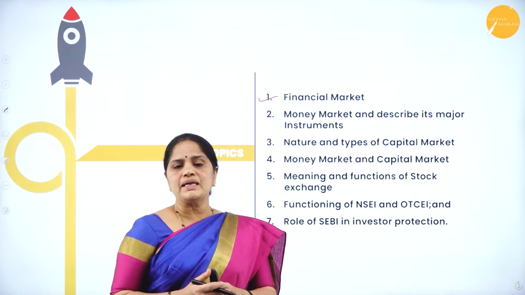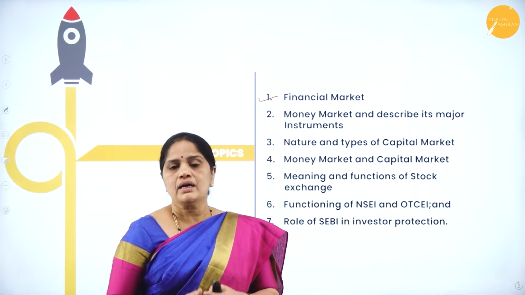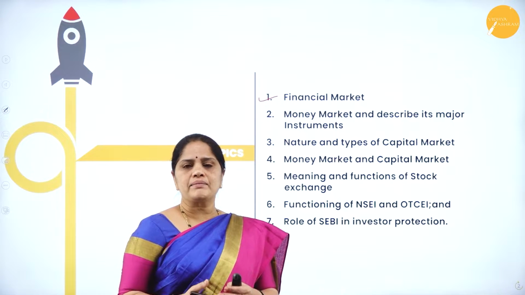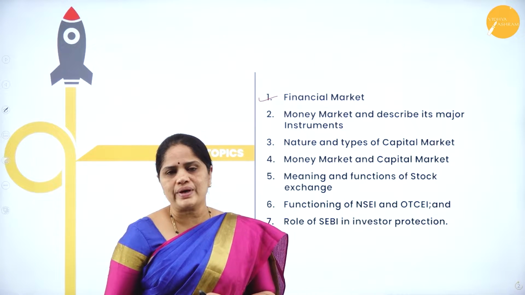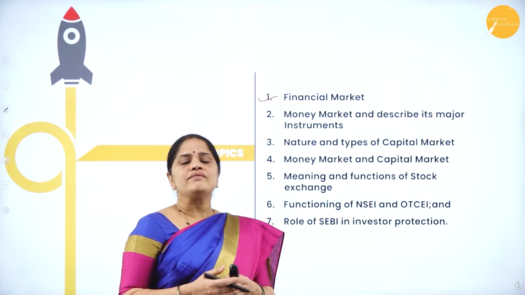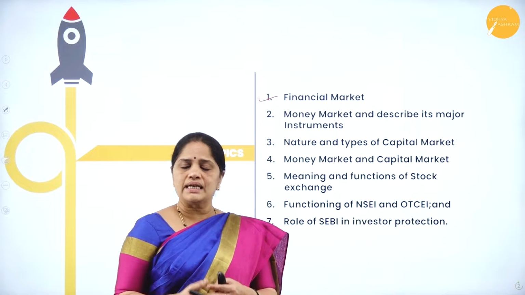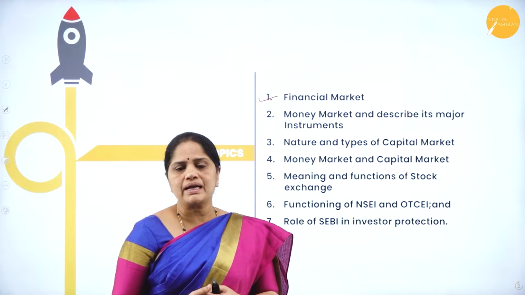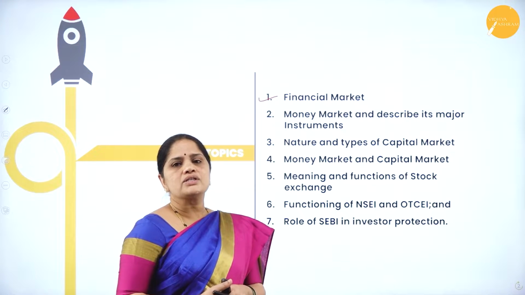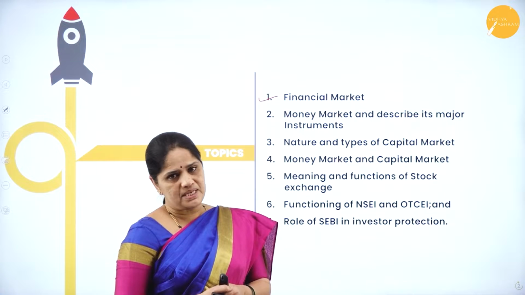Now, what do we mean by financial market? It is a market where the businessmen will be able to raise the finance for their business needs. So, financial market is a place where you can source your funds for the business.